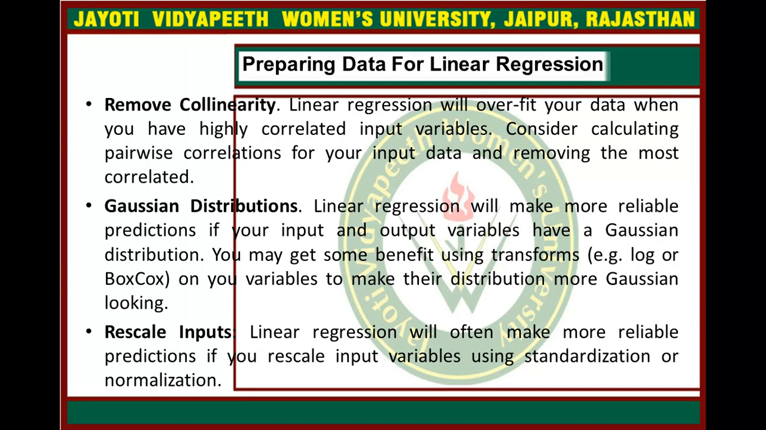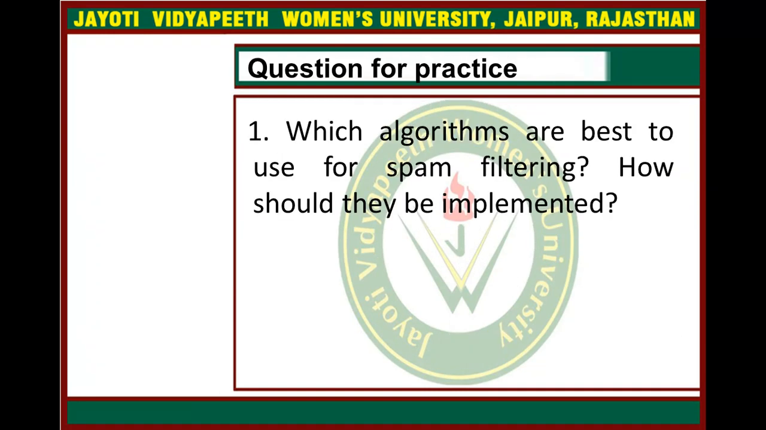The last step is to rescale inputs. Linear regression will often make more reliable predictions if you scale input variables using standardization or normalization, right? So this is all about linear regression. This is a question for practice: which algorithms are best to use for spam filtering? How should they be implemented?